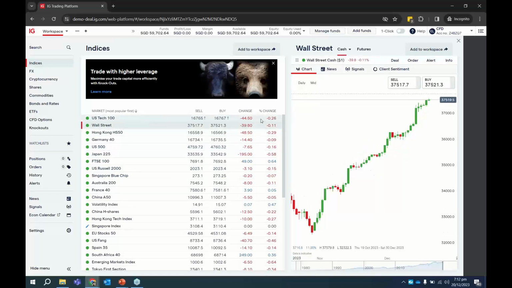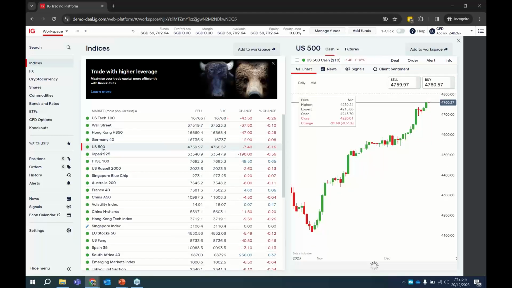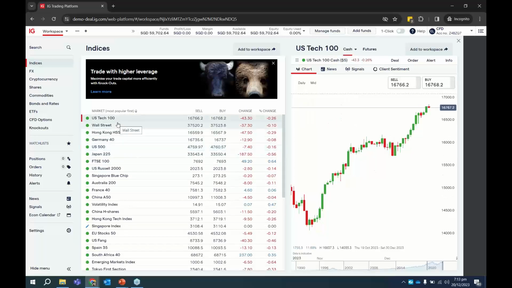But of course, some things that you may notice is the terminology that we use over here. If you look at indices, when I say S&P 500, over here in our platform, it shows as US 500 and not S&P 500. And when I say NASDAQ 100, it shows as US Tech 100. So the terminology could be a bit different. I think it's because of the copyright issues as well. We are a CFD provider. I think we cannot really use the underlying name.